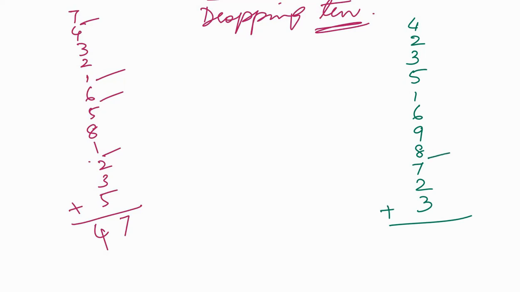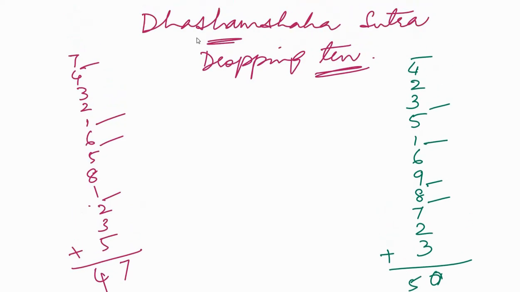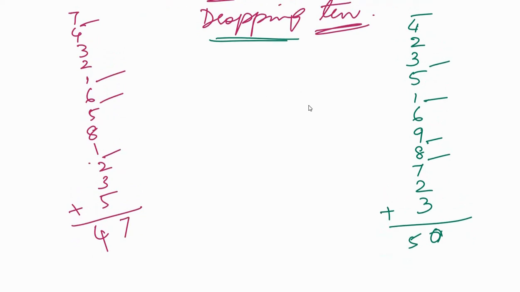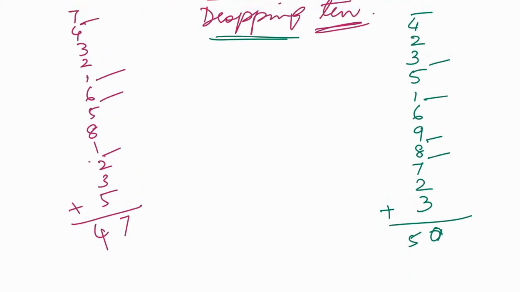I'll start here. This one, then this one, then this one, then this one, and then this one. It becomes 50. How is it possible? According to the sutra, the name is dropping 10. You have to follow only one condition here. The condition is you should start calculating from the bottom to top. You should not go from top to bottom. And wherever you get 10, you leave it or mark a line there. You even call it the line marking sutra in English, because you are going to make a line for every 10.